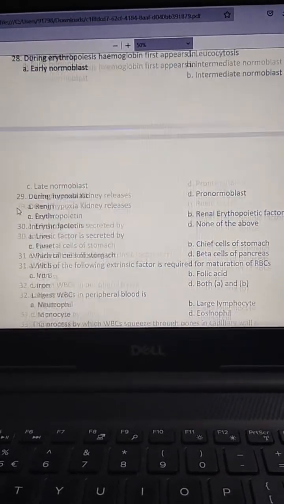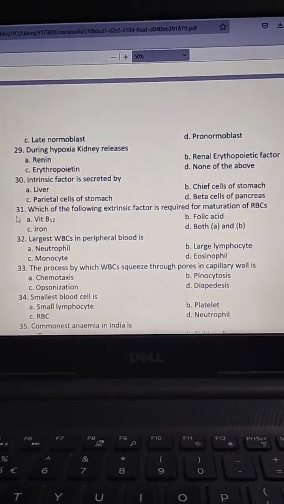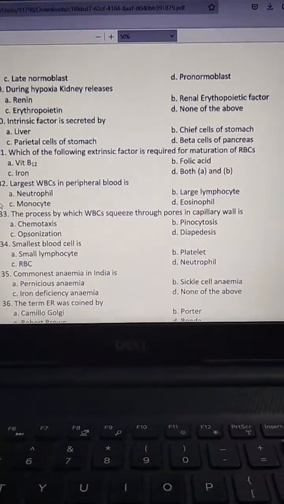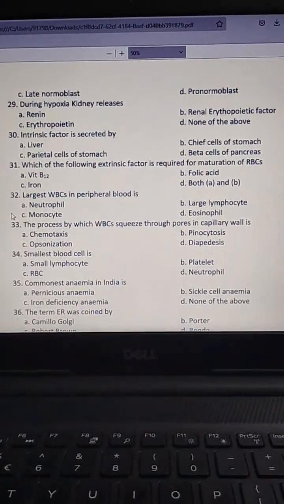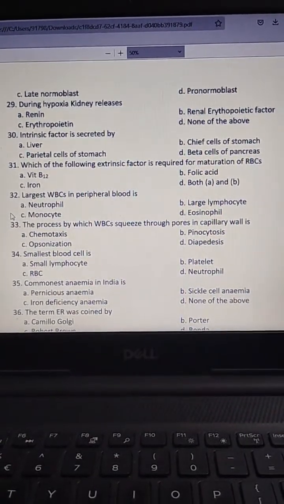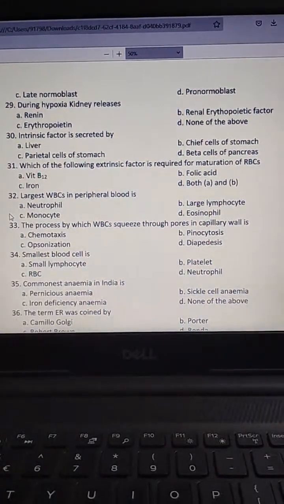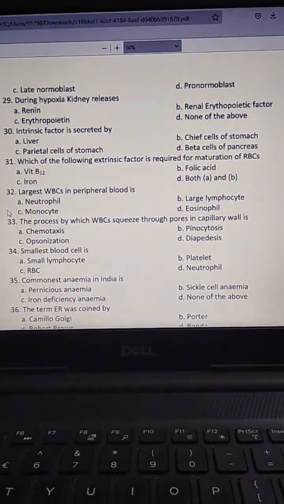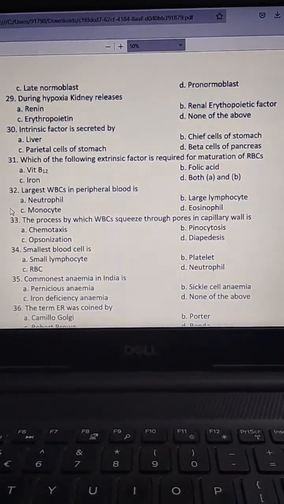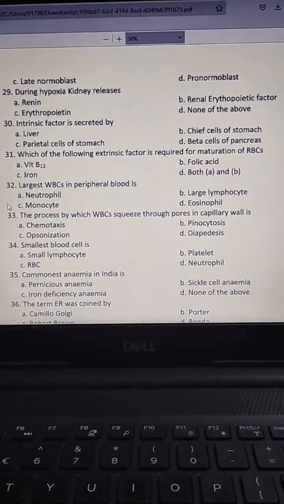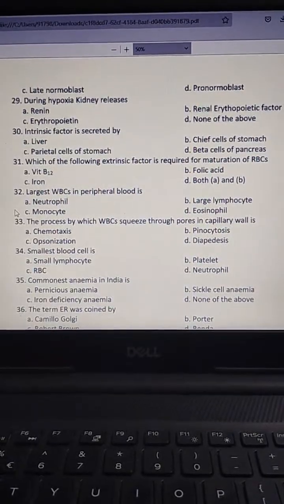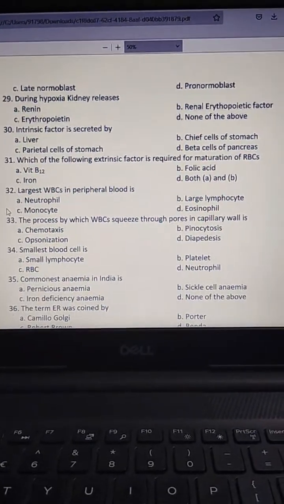The next question, during hypoxia, kidney releases renin, renal erythropoietic factor, erythropoietin, none of the above. And the answer is B, renal erythropoietic factor.